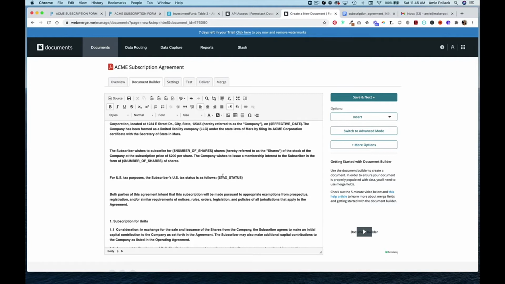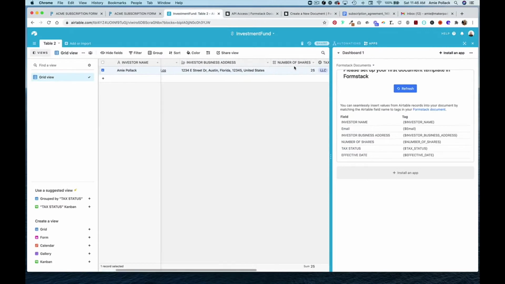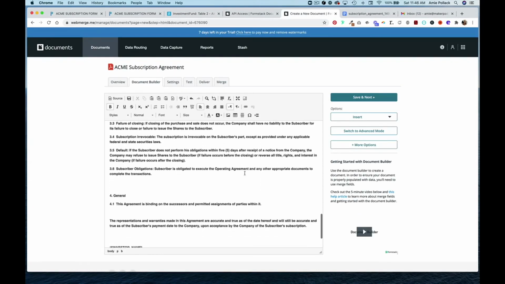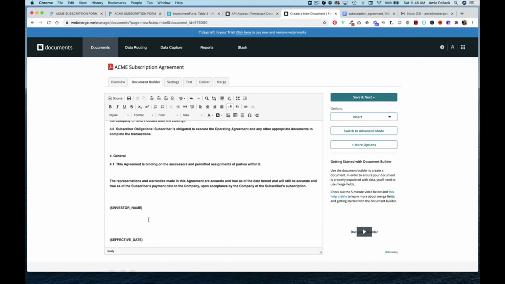So if you have tax status all caps here, but in Airtable it was just uppercase T and uppercase S, and the rest were all lowercase letters, it wouldn't map correctly. So since we want people to sign this document, we need to insert an e-signature tag.